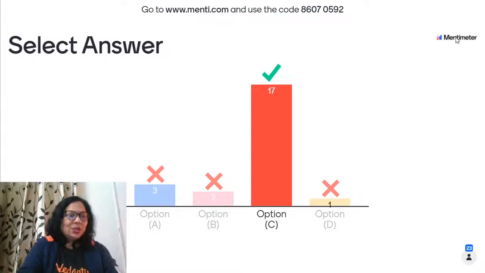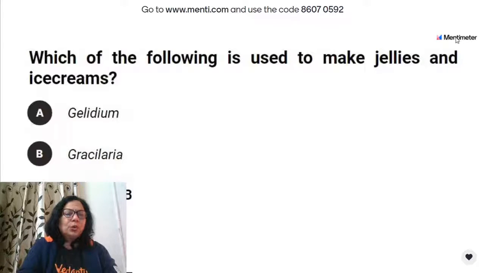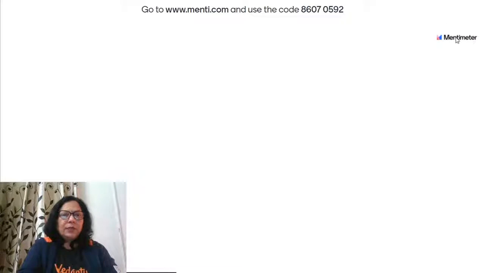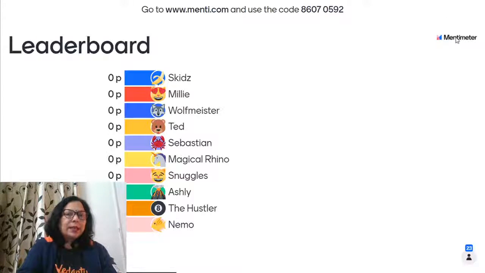So 17 children have done it right. Very good. It's both Gelidium and Gracilaria. Gelidium gives agar-agar, which is used in ice cream for the fast settling down of the ice cream.